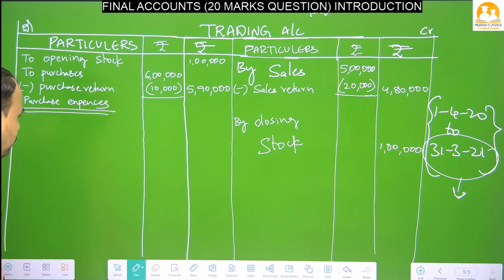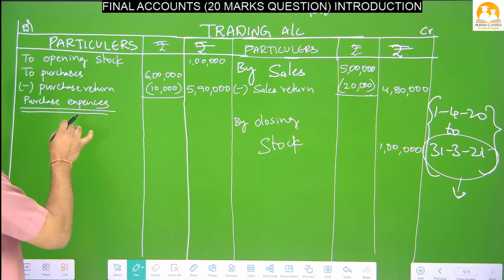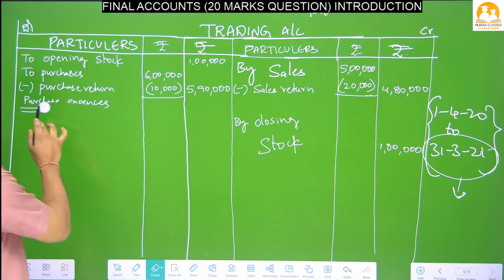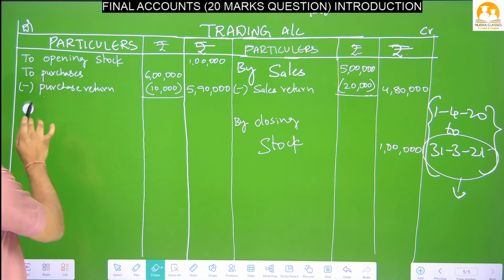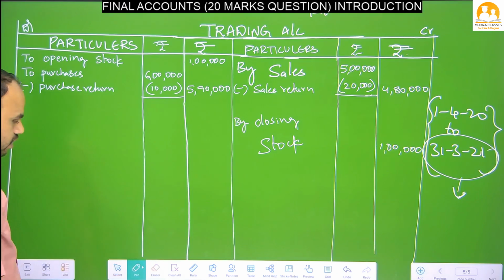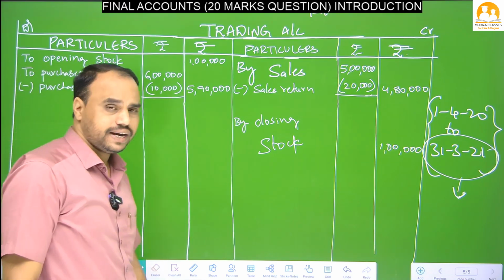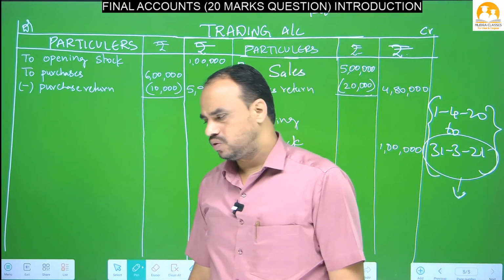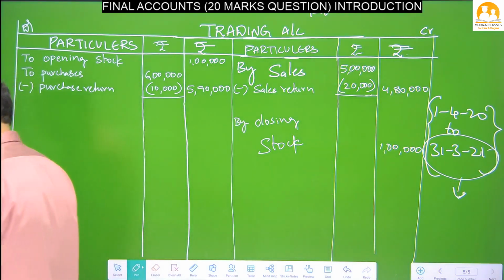Purchase expenses means what, beta? What are the expenses we met when we are purchasing the goods, that is called purchase expenses. So I am not writing the heading here because the place is not convenient. So I will write the items directly. What are the items we will spend while purchasing the goods? So the first item we will write here is